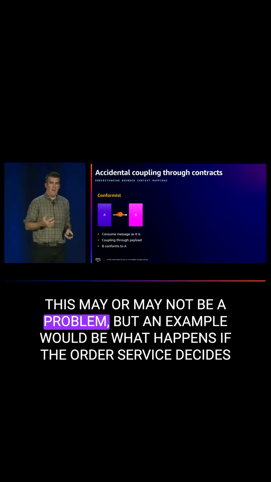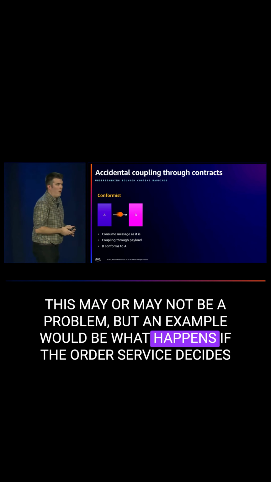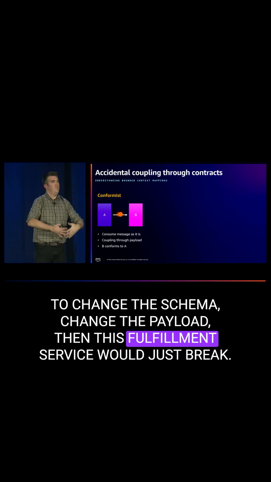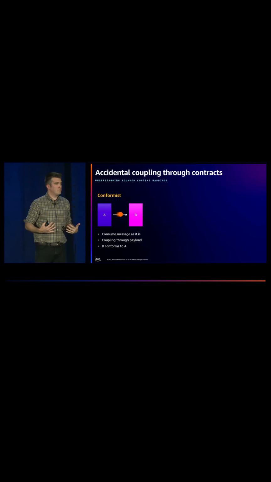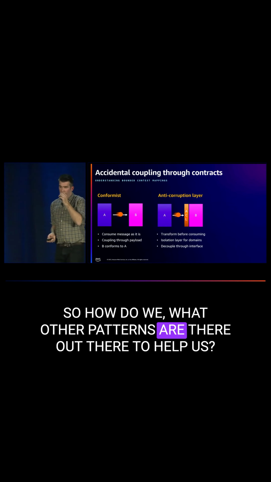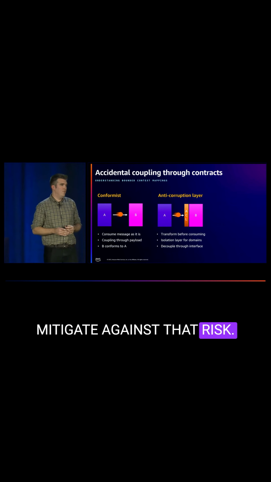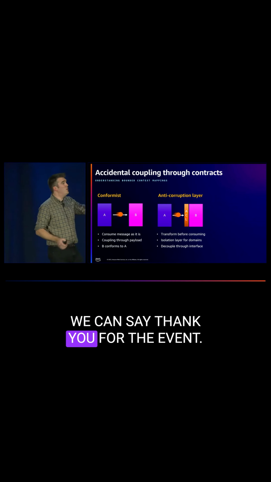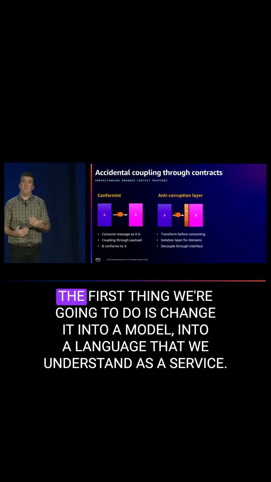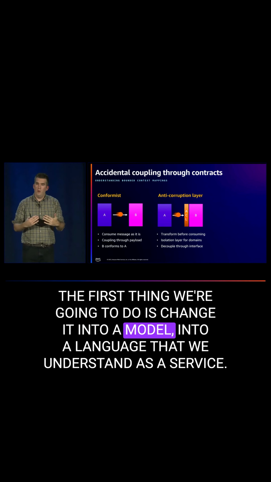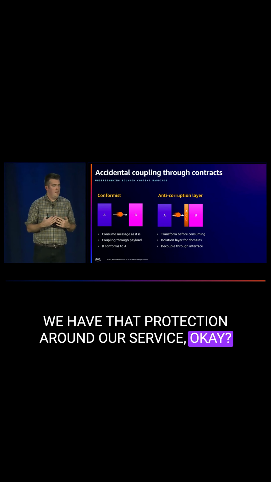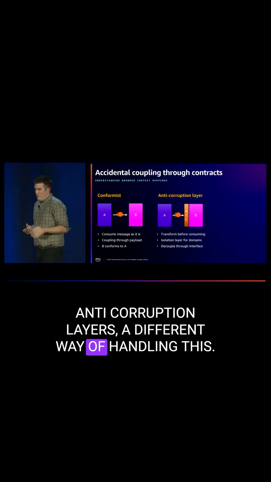This may or may not be a problem, but what happens if the order service decides to change the schema, change the payload? Then this fulfillment service would just break. So what other patterns are there to help us mitigate that risk? We could do something like anti-corruption layers. We say, thank you for the event, we are the fulfillment service. The first thing we're going to do is change it into a model, into a language that we understand as a service. We have that protection around our service. Anti-corruption layers, a different way of handling this.